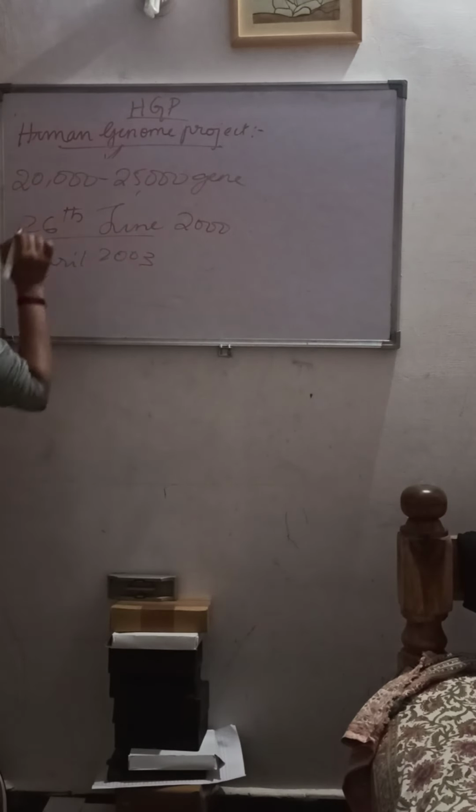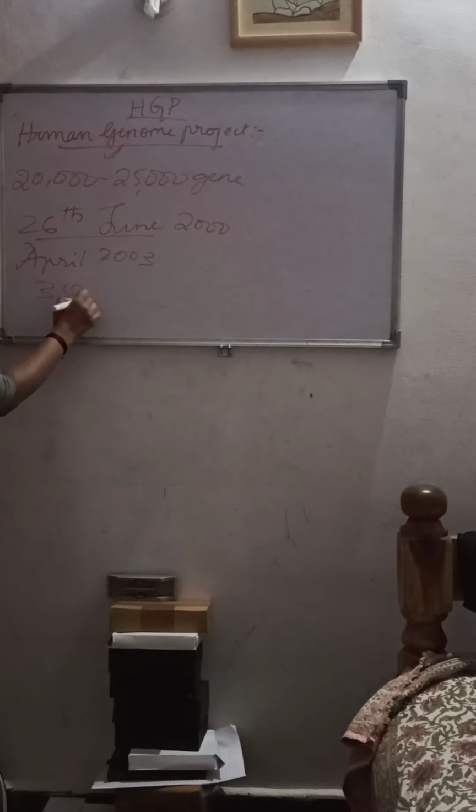It was announced on 26 June 2000 and it was completed in 2003. So what is the important result obtained from this HGP? The first one is that the total number of functional genes in the human cells is about 30,000.